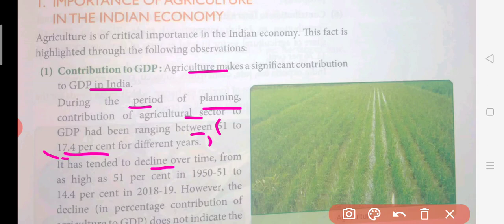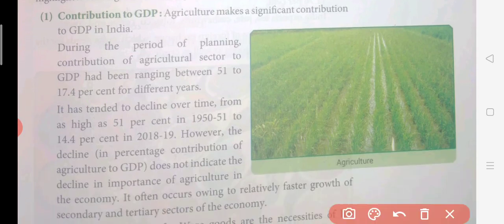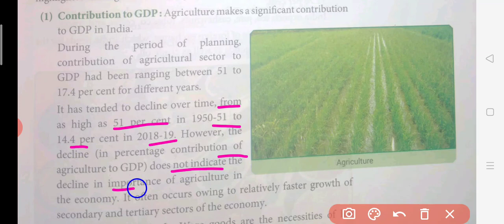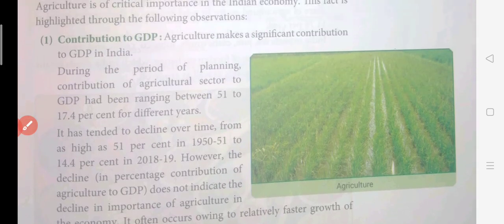What are the other sectors here? The other sectors are your tertiary and secondary. Secondary means the industrial sector, and tertiary means services like finance, banking, insurance, and all. So it tended to decline over time from as high as 51% in 1951 to 14.4% in 2018. However, the decline in the percentage contribution of agriculture does not indicate a decline in the importance of agriculture in the economy. It is simply because of the faster growth of the secondary and tertiary sectors, as I told you. So here the first point is contribution to GDP. Still the contribution is good, because people are getting food because of this agriculture sector.